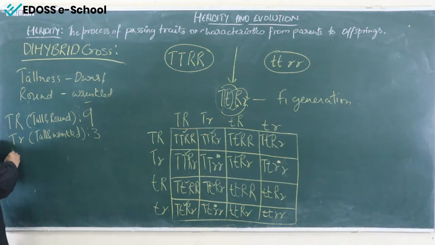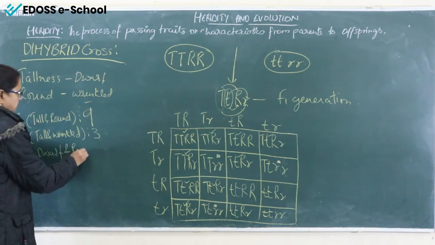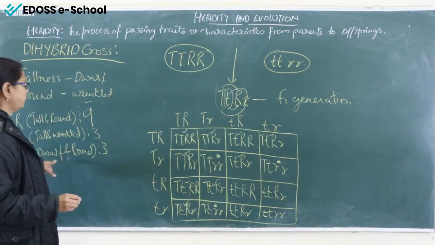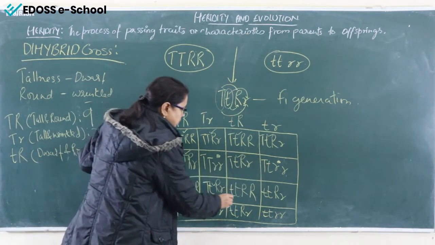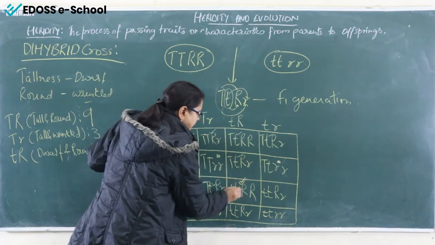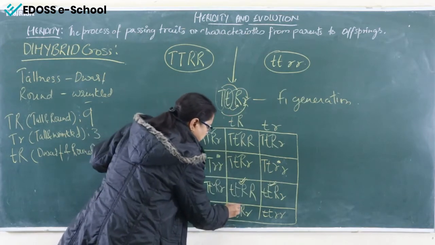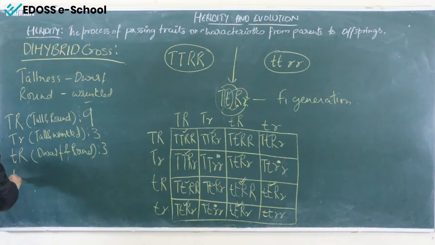Third one, small t capital R means what? Dwarf and round. Again it is fixed, 3. Find it out. Dwarf and round. Double tick, I'll just make it over here. Dwarf and round, 2. Dwarf and round, 3. So it is always 3. And the last one, dwarf and wrinkled.